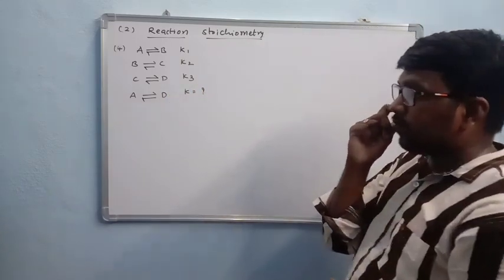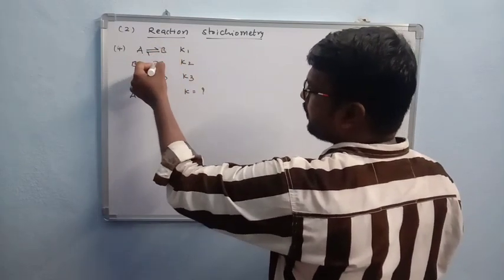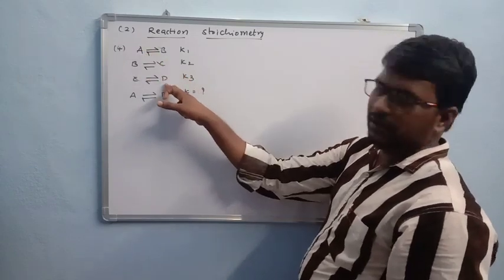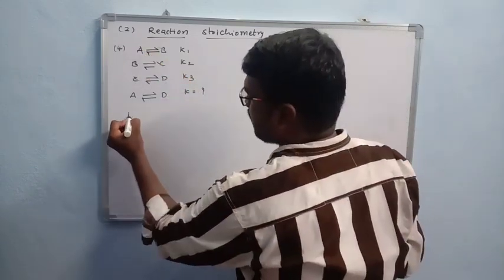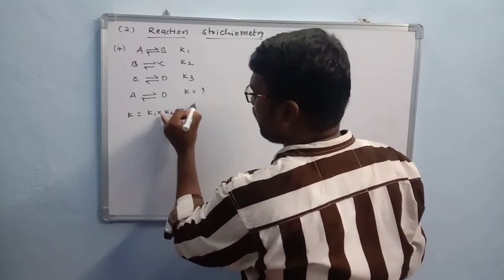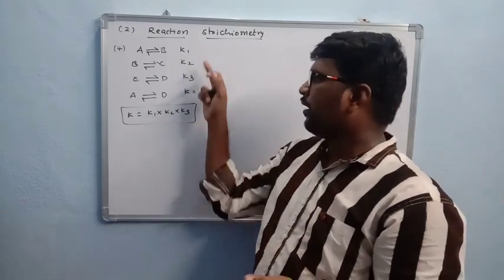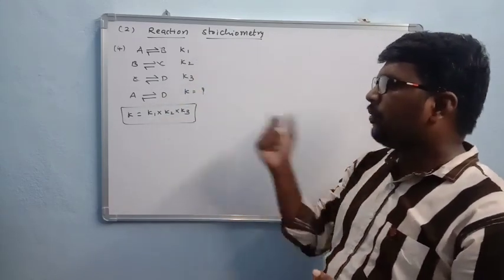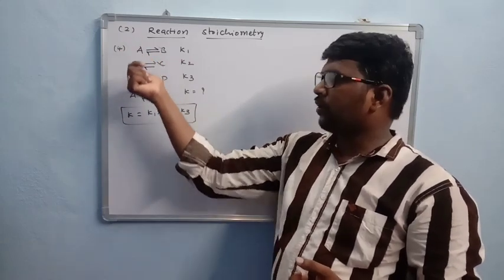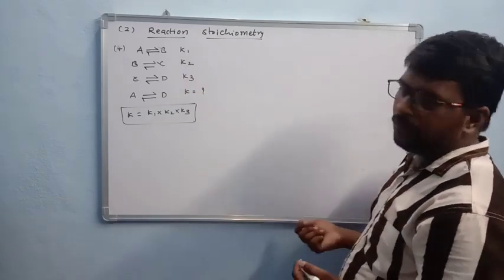When you add these reactions, the intermediates cancel, so what is remaining is A gives D. So for this reaction, K is equal to K1 into K2 into K3. That means when a reaction is written in a stepwise manner, the equilibrium constants are multiplied to get the overall equilibrium constant.